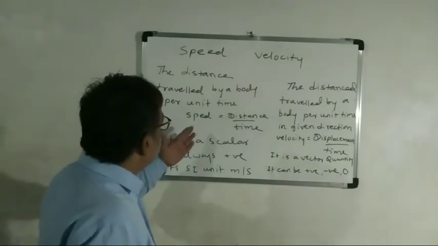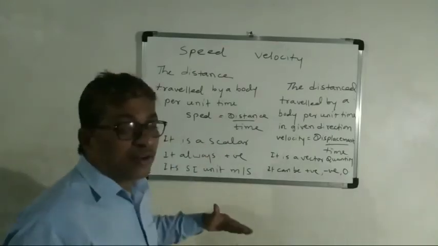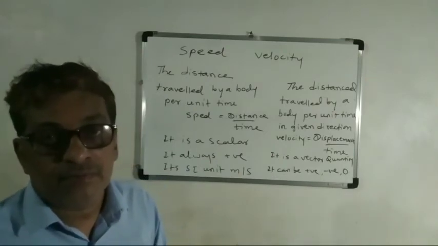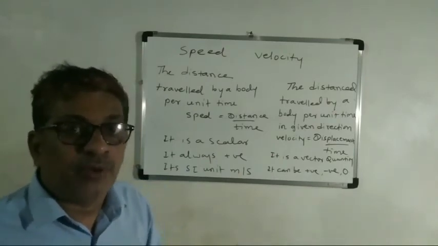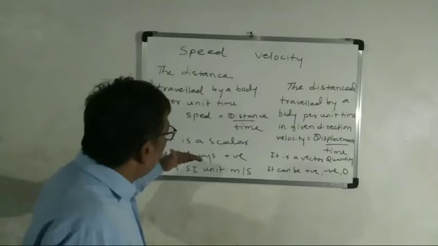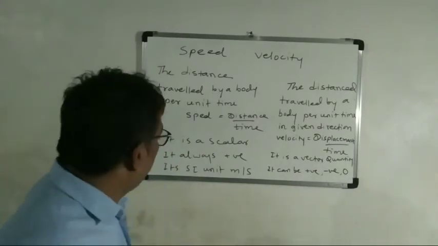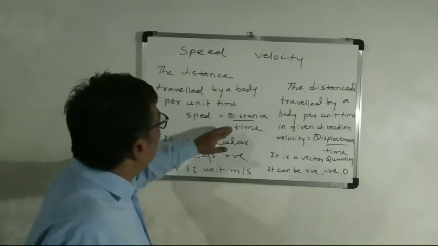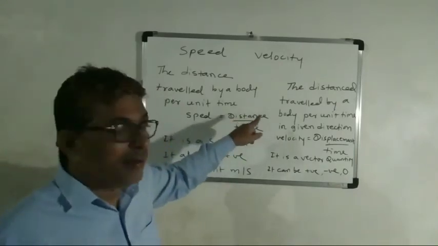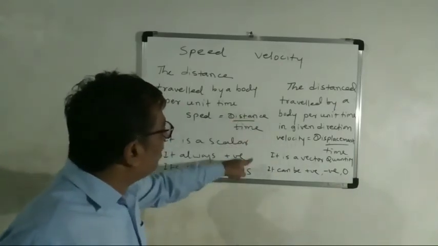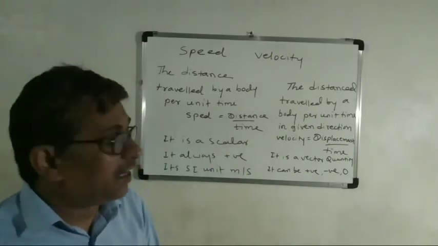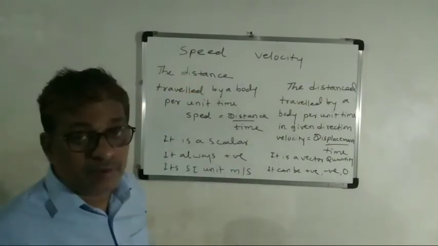It is a scalar quantity. It has magnitude and is always positive. Its SI unit is meter per second, because distance is measured in meters and time in seconds. So this is about speed.